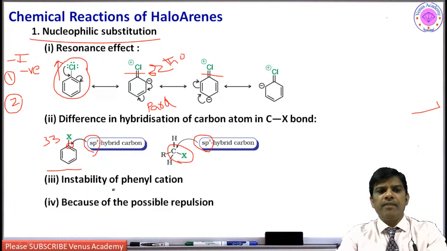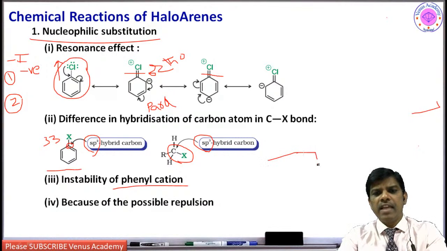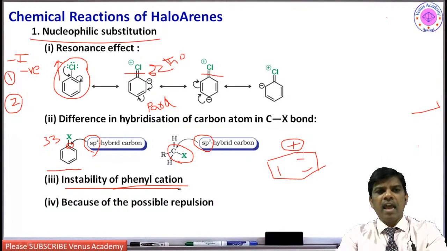Another factor is the instability of the phenyl cation. Imagine somehow it forms a phenyl carbocation. Is it stable? No, because it is not aromatic, so it is not going to be stabilized. So because of the instability of the phenyl cation, the difference in hybridization of carbon in the C-X bond, and the resonance effect, haloarenes usually do not undergo nucleophilic substitution.